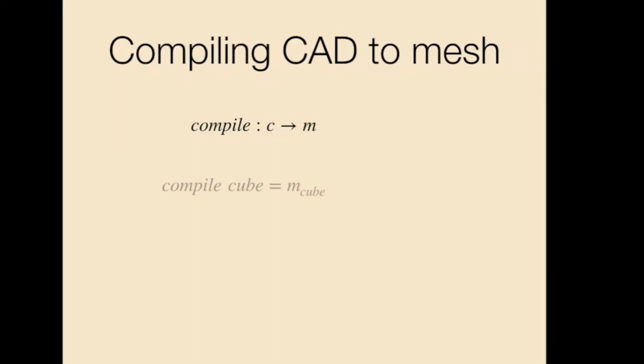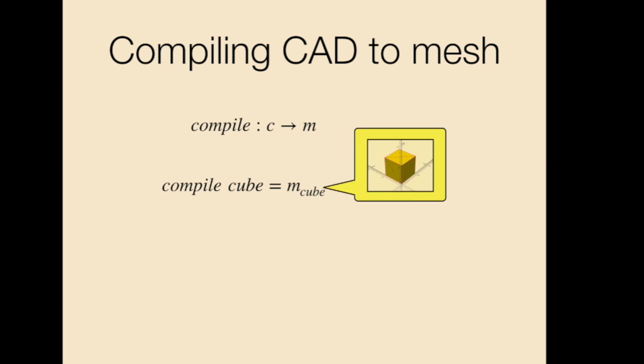And I told you that we can view this fabrication pipeline as a compiler. So let's just write the compiler. The compiler is a function, in this case, that takes a CAD program and gives you back a mesh. Okay, so let's see what it does for a cube. It's going to produce the mesh for a cube, and if you render it, you can see that it's a cube, right? The bottommost left corner is at the origin, and the dimensions are all 1.